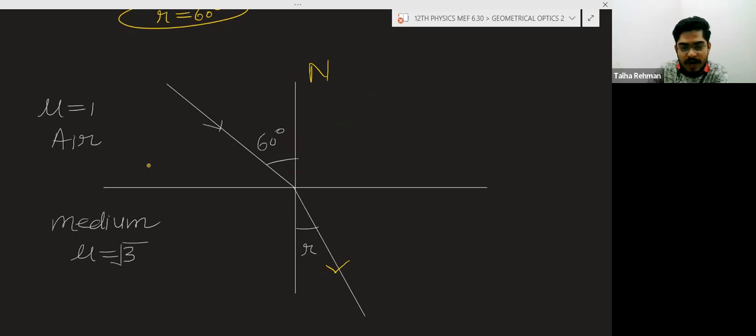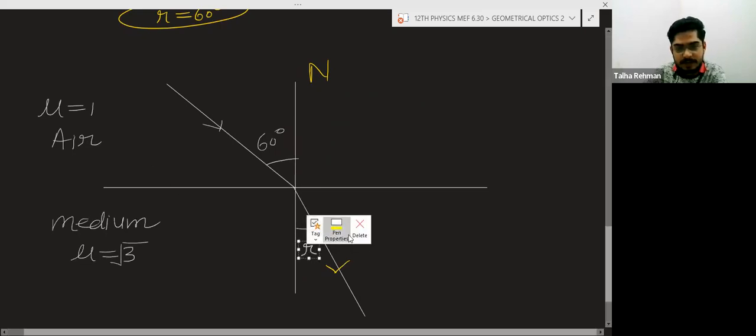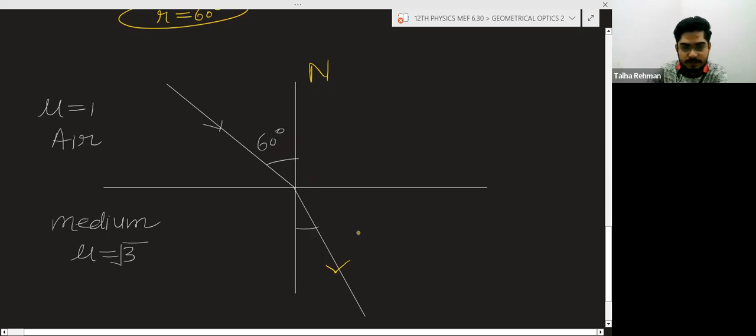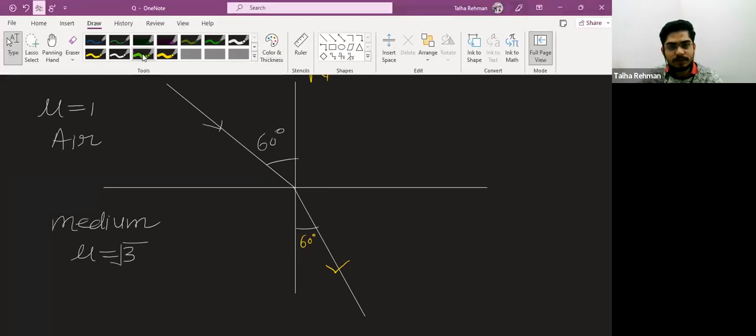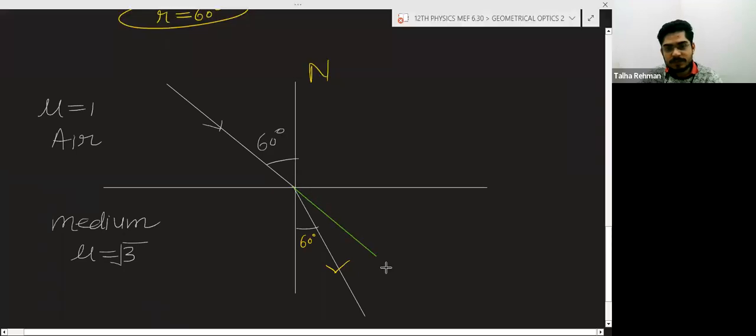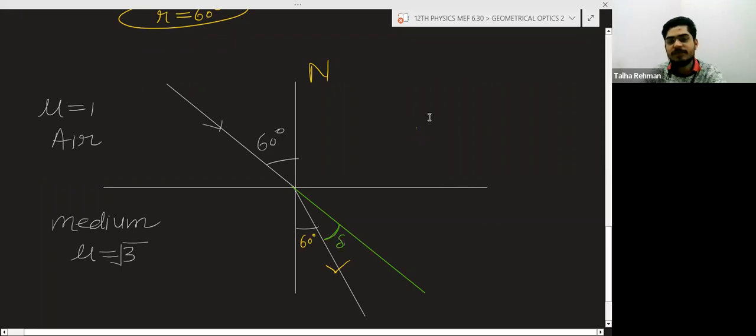Okay, so this r value you will have 60 degree. Now here I am writing this is 60 degree. Now what is the angle of deviation? Suppose if there is no refraction of the light, in which direction the light will go? The light will go straight like this, and this angle is known as the angle of deviation.